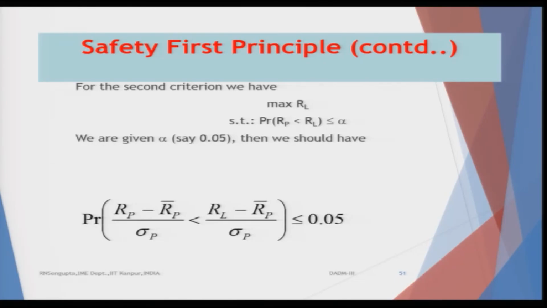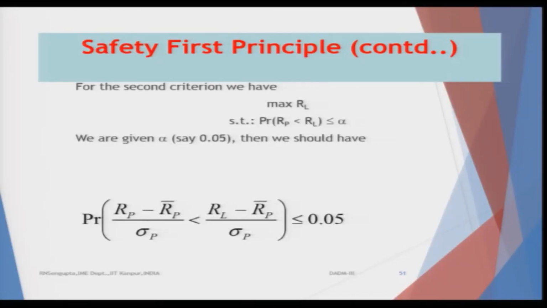But as I push R_L to the right, the distribution also changes, which means the probability of the area on the left hand side of R_L should also be minimized, or be given a certain value such that putting that in the constraint would give you a realistic answer that you can understand and solve accordingly.